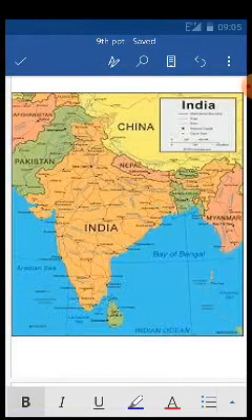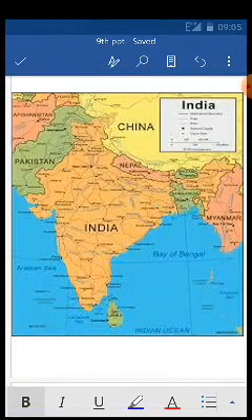So from Gujarat till Mizoram, that whole boundary from left to right, that total boundary distance is 15,200 kilometers. So basically this boundary is a land area.